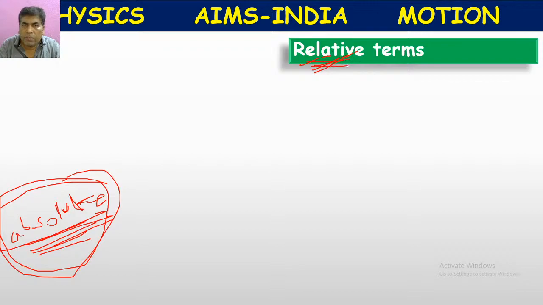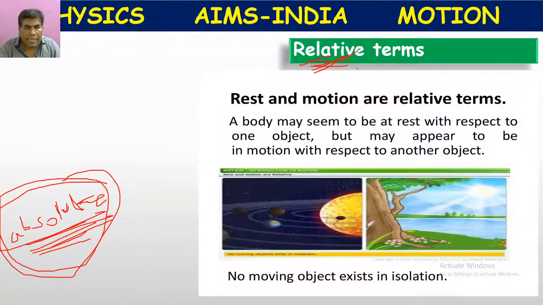Relative means the opposite of absolute. They depend on one another and are related to one another, so they do not exist independently. They depend on other objects or things. We call them relative terms. Rest and motion are relative terms. Why? A body may seem to be at rest with respect to one object, but may appear to be in motion with respect to another object.